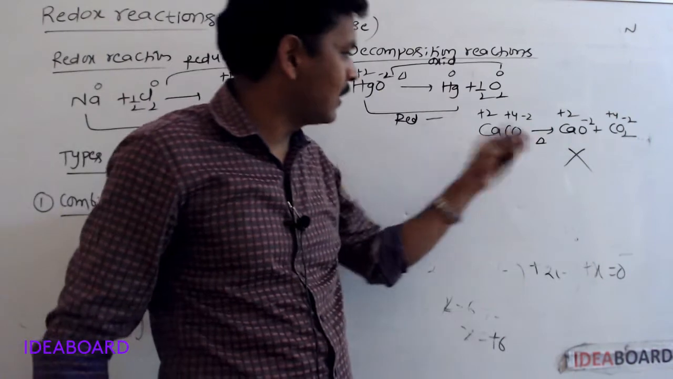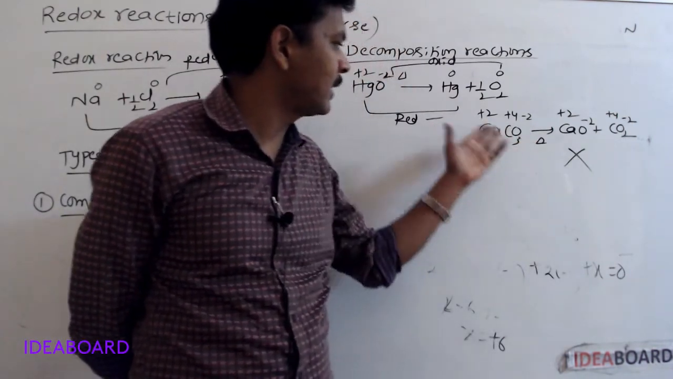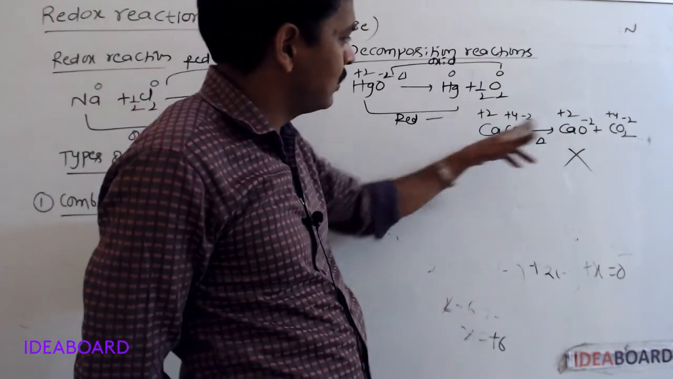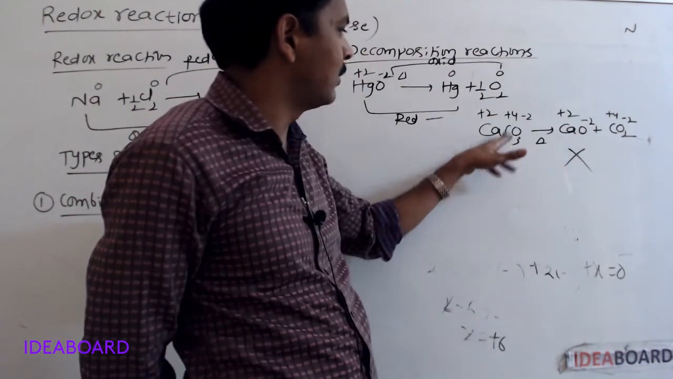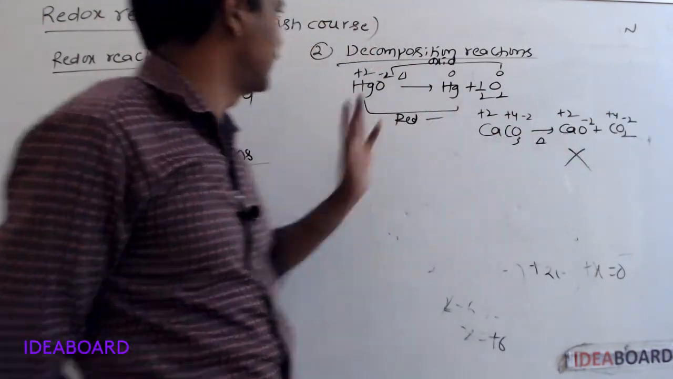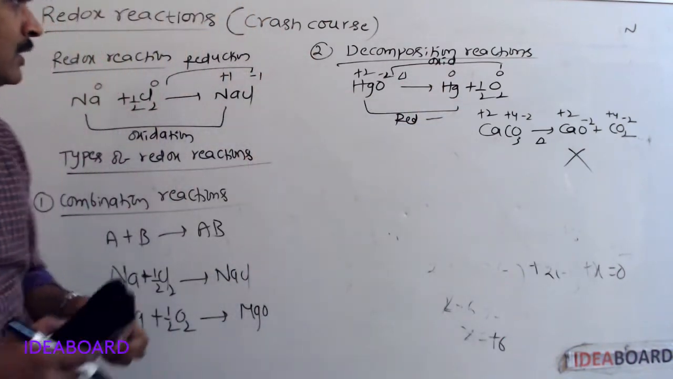All decomposition reactions are not redox reactions, because here there is no change in the oxidation number of calcium, carbon and oxygen. For calcium, reactant side plus 2, product side also plus 2, for carbon plus 4, for oxygen minus 2, minus 2. So this is not a redox reaction. So all decomposition reactions are not redox reactions.